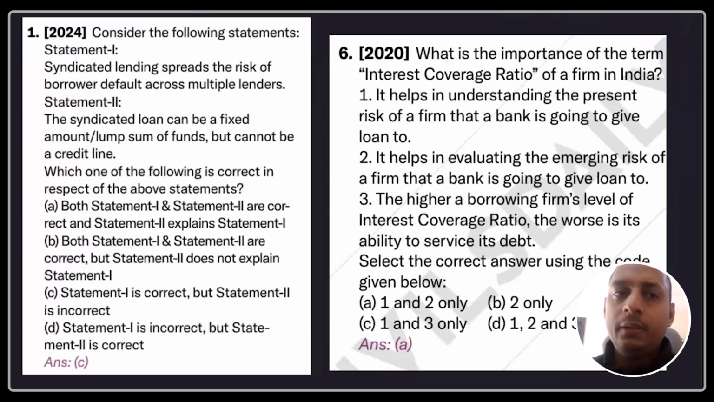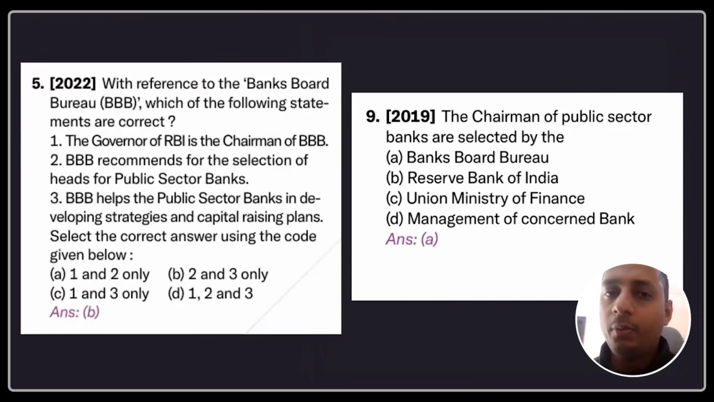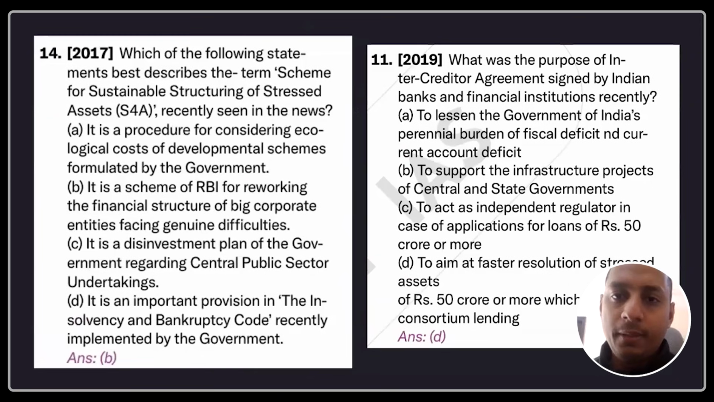Okay. You can see here, with respect to loans, syndicate banking, interest coverage ratio, Banks Board Bureau, you can ignore the same. These are current affairs information. UPSC won't ask Banks Board Bureau once again. These are current affairs questions: inter-creditor agreement, scheme for stressed asset restructuring. These are not evergreen topics. You can completely ignore these topics. So what I'm saying is current affairs information will come with respect to the different banking initiatives or banking tools.